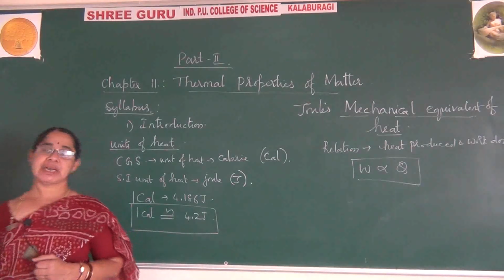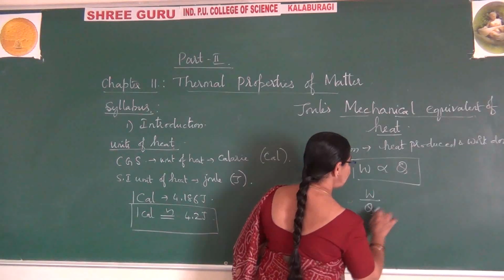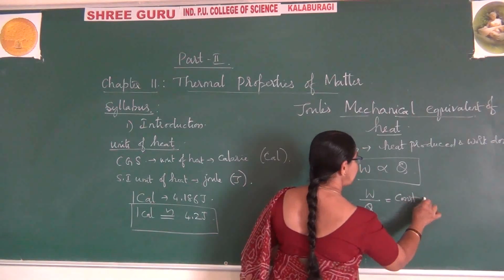He has also given the ratio: W by Q is equal to a constant.